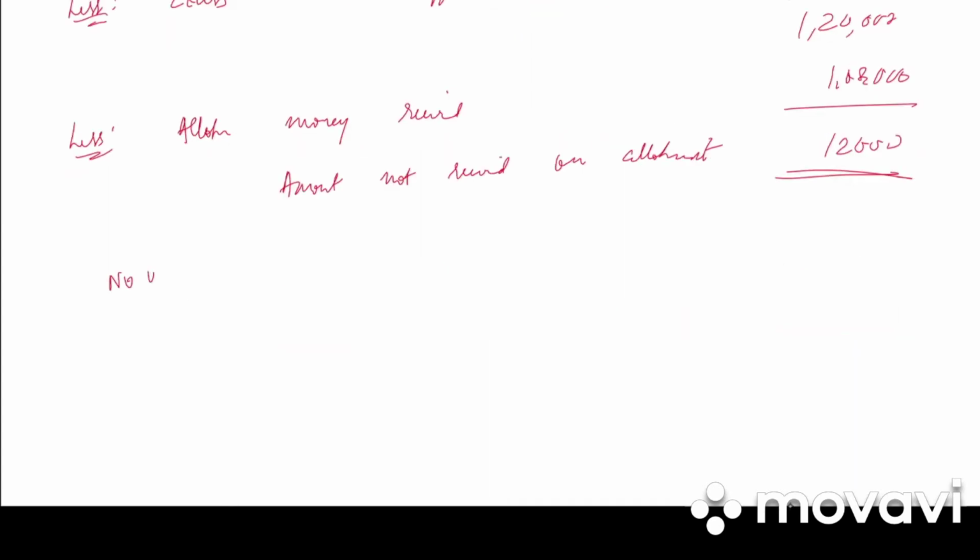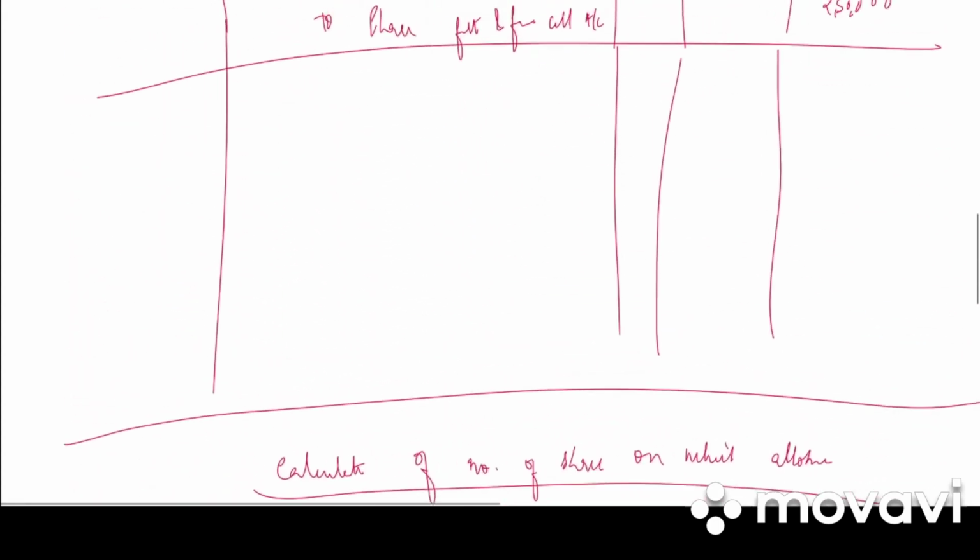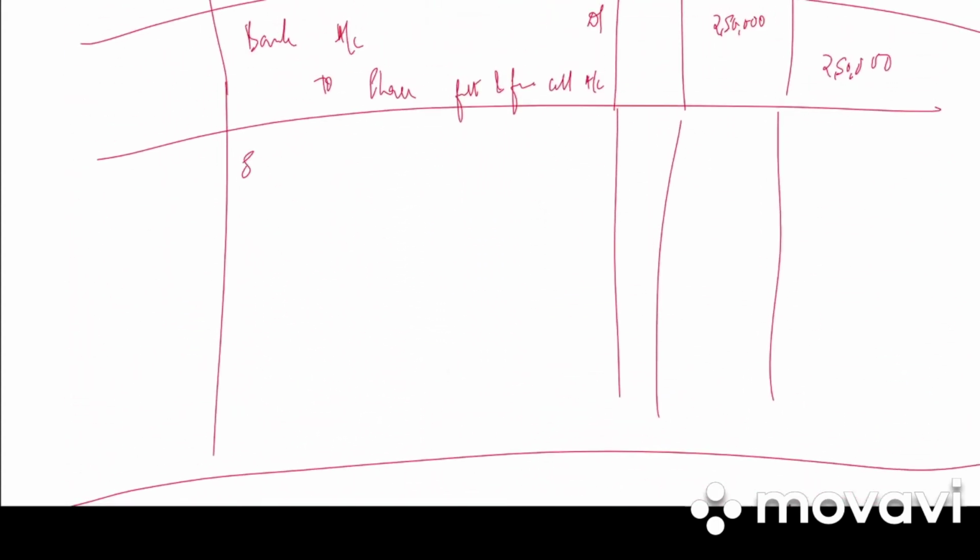So we need to find the number of shares on which allotment is not received. What is the amount? 12,000, and total on allotment is 3. So 4,000 shares. So these 4,000 shares are the shares which are forfeited. So what is the forfeiture entry? It is share capital account debited to share allotment account, to share first and final call account,